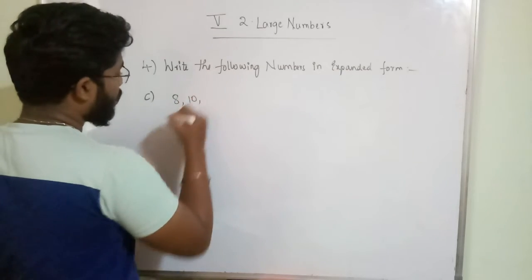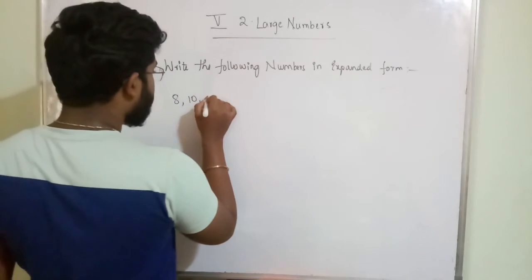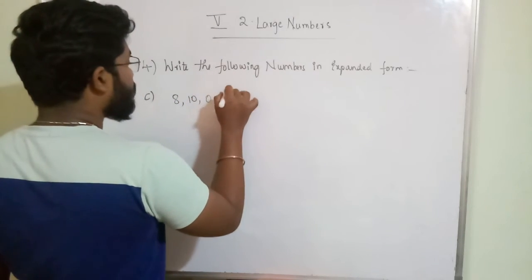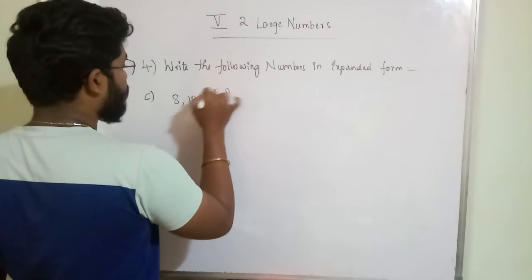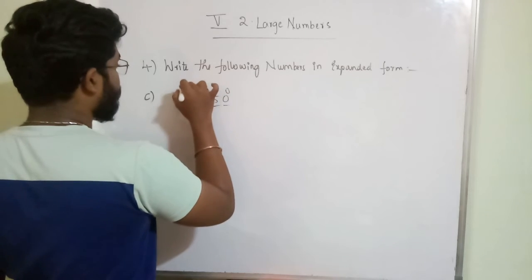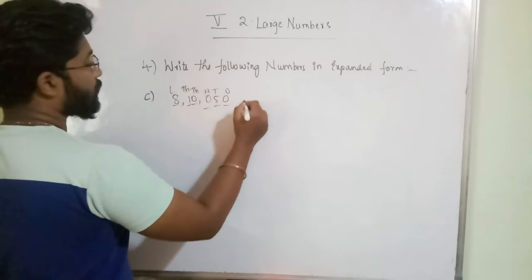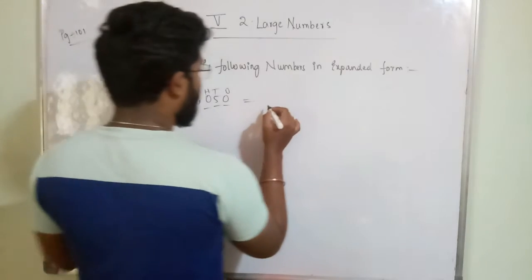8 1 0 0 5 0. Ones, tens, hundreds, thousands. This is 10,000. This is lakhs. So expanded form. 8 is in which place?